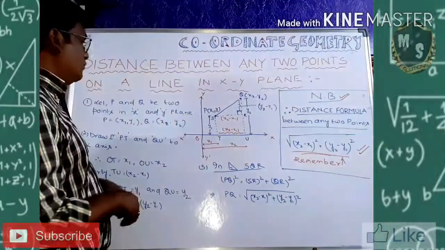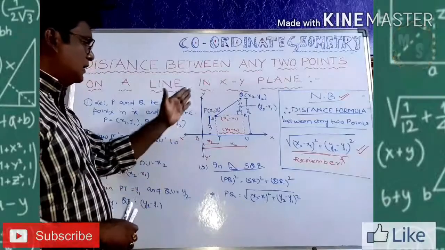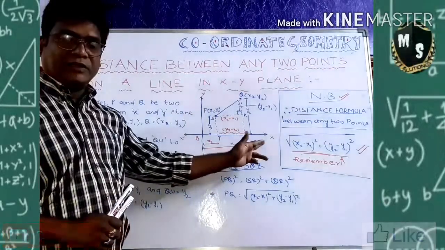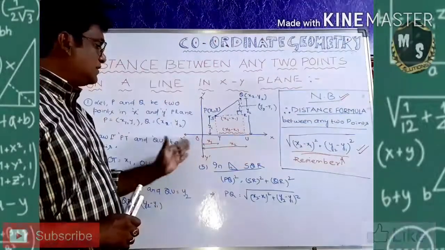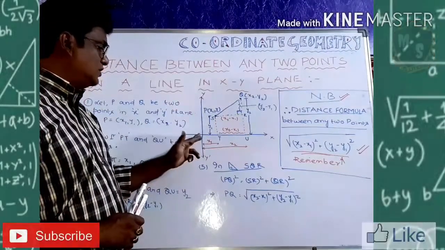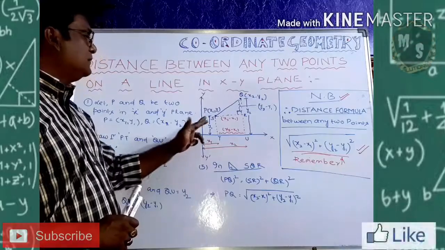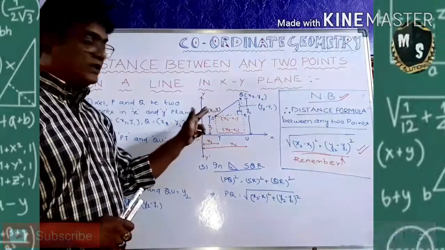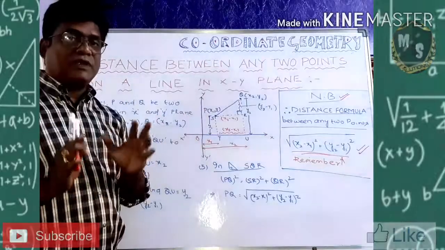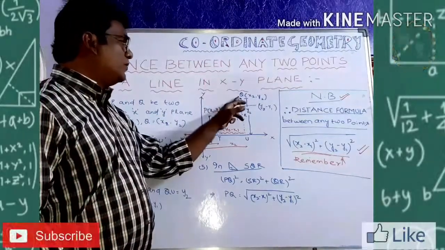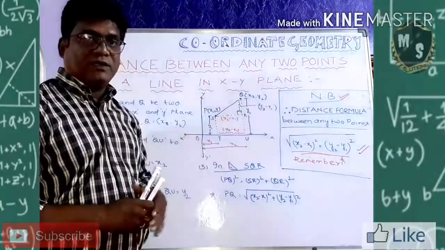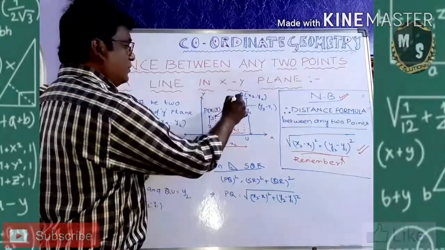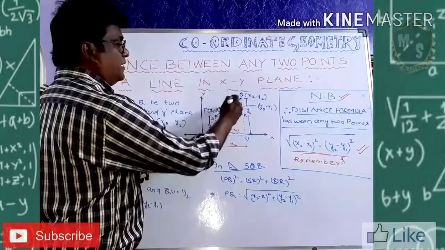So see how I did the figure. First of all, I take the xy lines, the horizontal and the vertical lines. This is my origin. Put the origin. Take a point P, with coordinates x1 and y1. Let the Q point coordinate be x2 and y2. Clear? So now join P and Q.